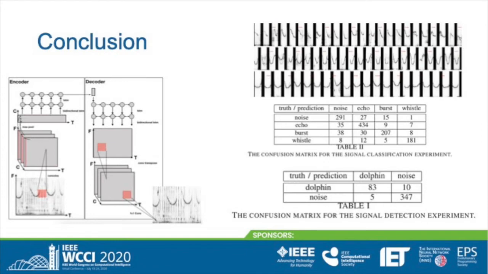In this talk, we gave a brief introduction into audio dolphin communication and presented a deep autoencoder for unsupervised feature learning for audio dolphin signals. In a series of experiments, we showed the usefulness of our features in multiple tasks, including clustering, signal detection, and the classification of dolphin signal types. We also provided an outlook for future improvements to our model, as well as novel experiments researching the link between dolphin communication and dolphin behavior.